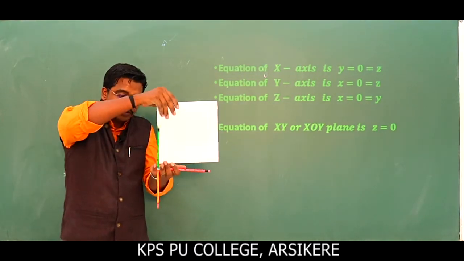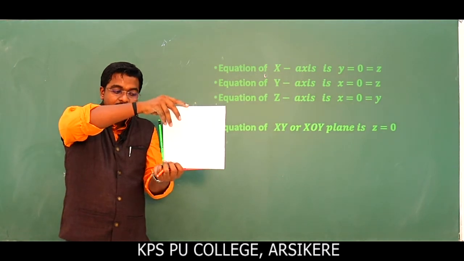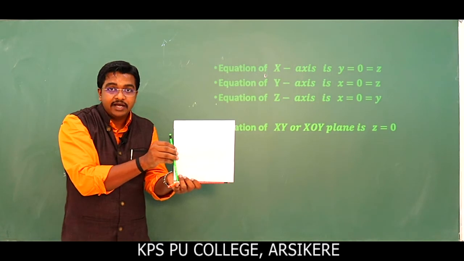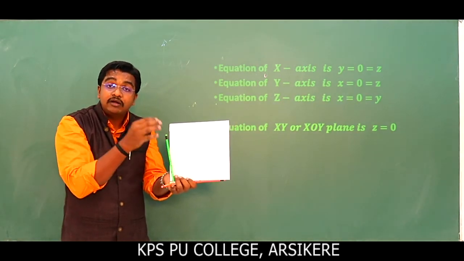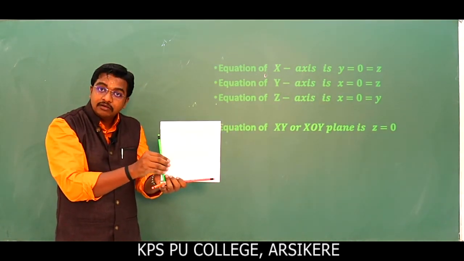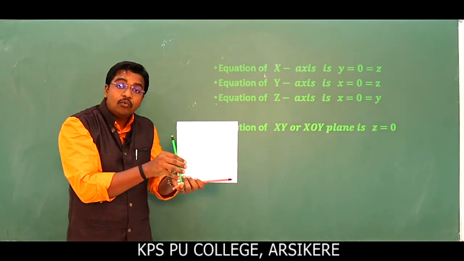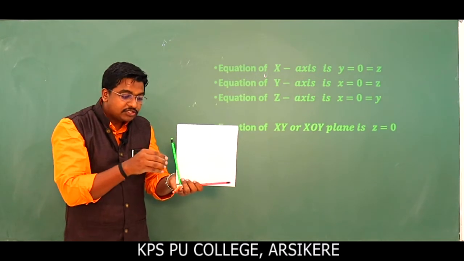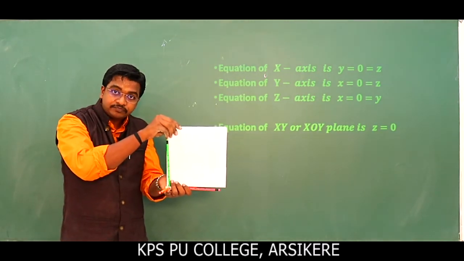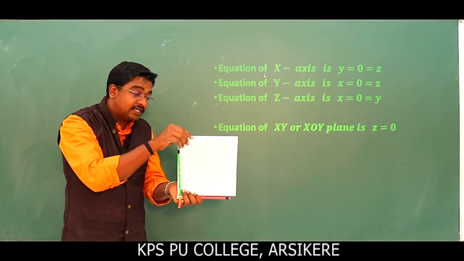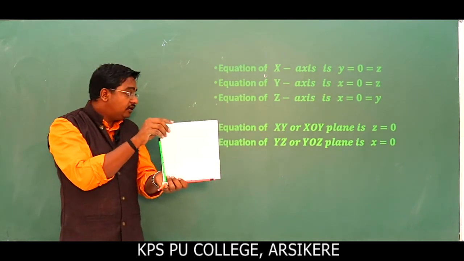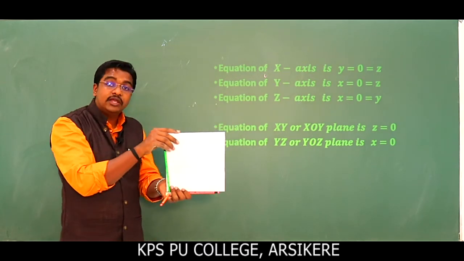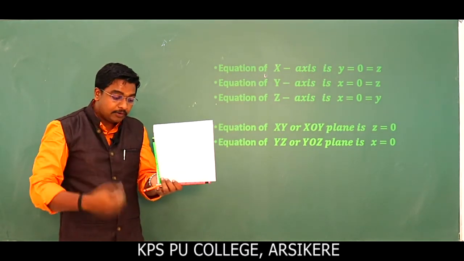Okay, if you turn this one you will get this. So what are the axes here? This is the y axis, this will be the z axis. What is the coordinate of a point on the yz plane? That is 0 comma y comma z. So what about the corresponding equation? x is equal to 0. Next slide. The equation of the yz plane is x is equal to 0.